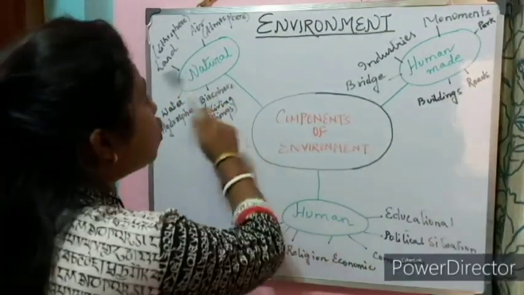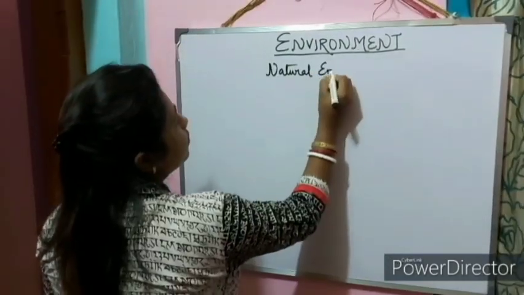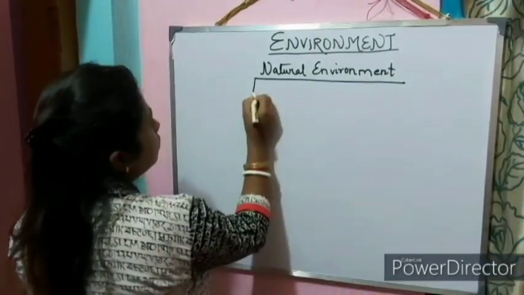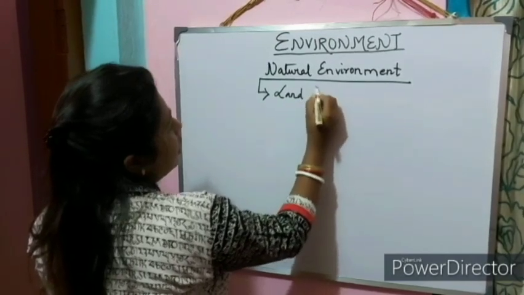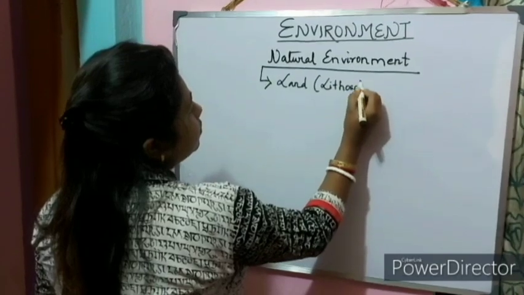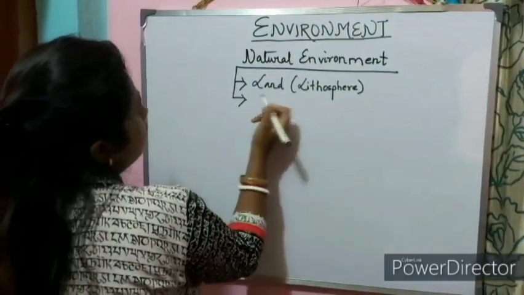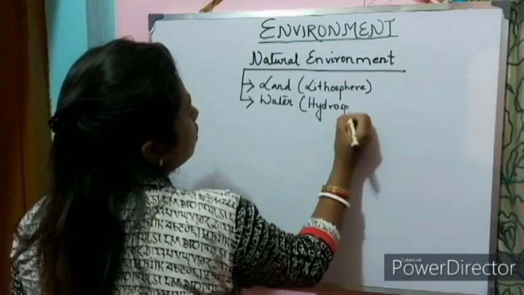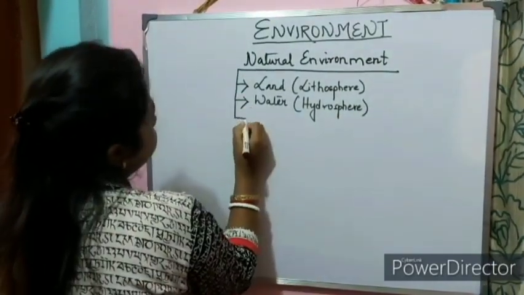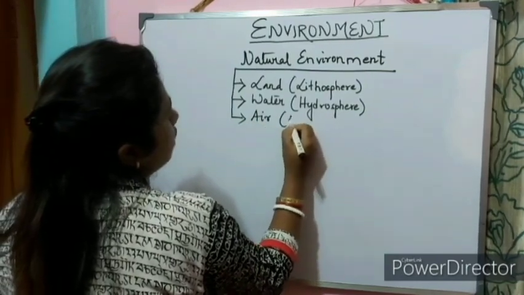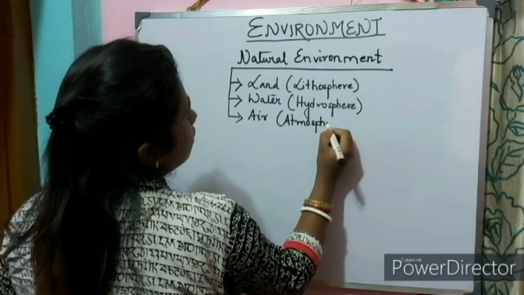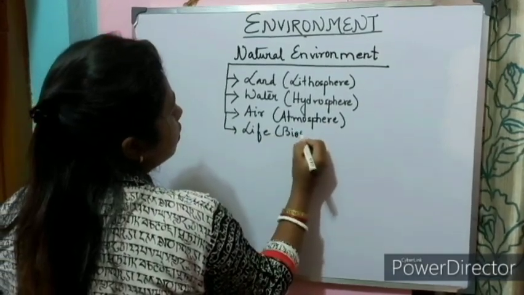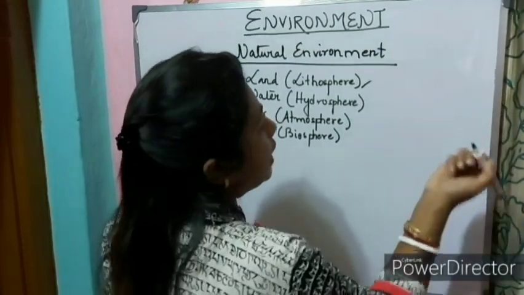Now let us move ahead with the natural components of environment. Natural environment comprises land, that is lithosphere, water, hydrosphere, air, atmosphere, and life, that is biosphere. Let us start with lithosphere.